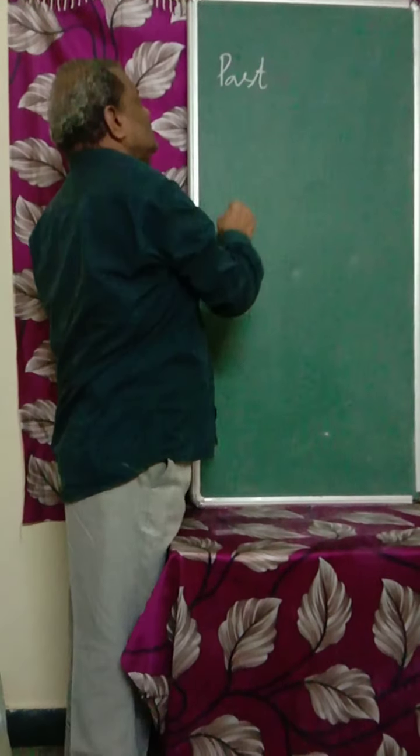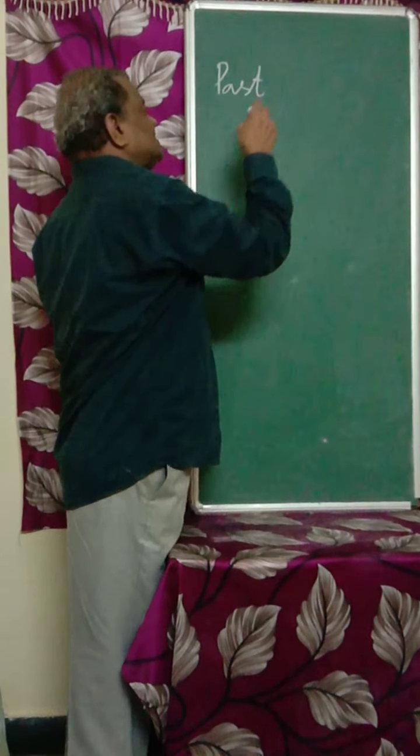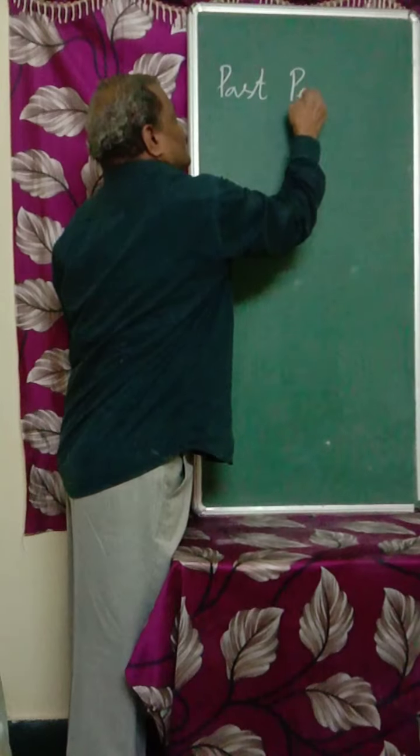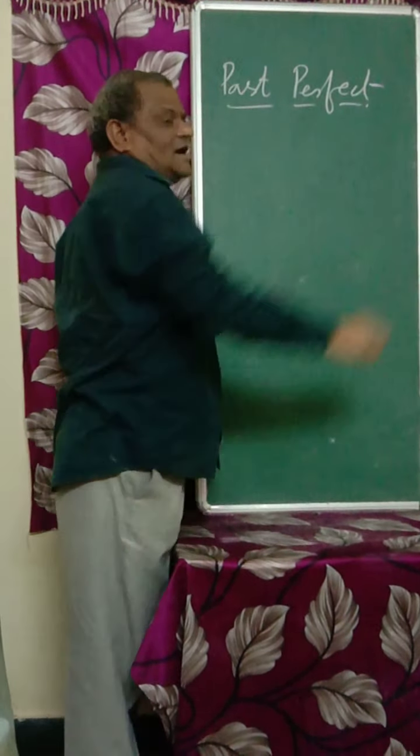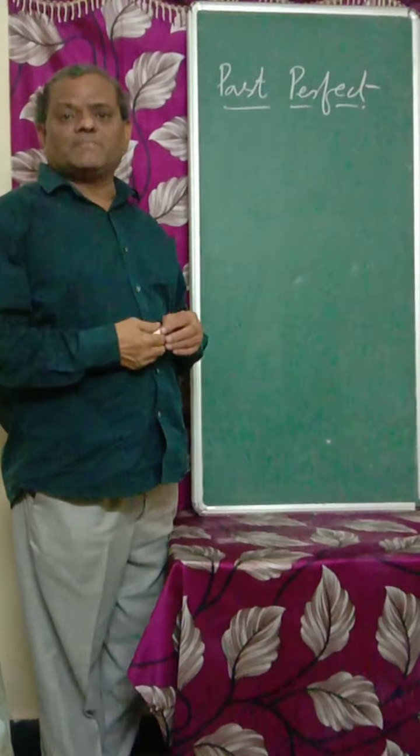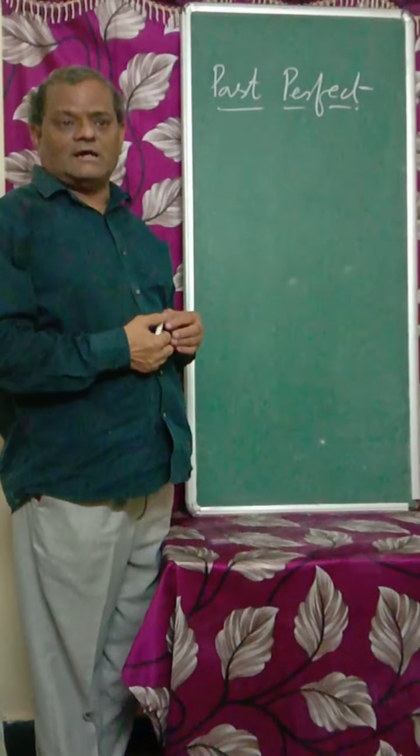I want to revise present perfect before going to the structure of past perfect, just so we can have an idea. In present perfect we use have or has V3.